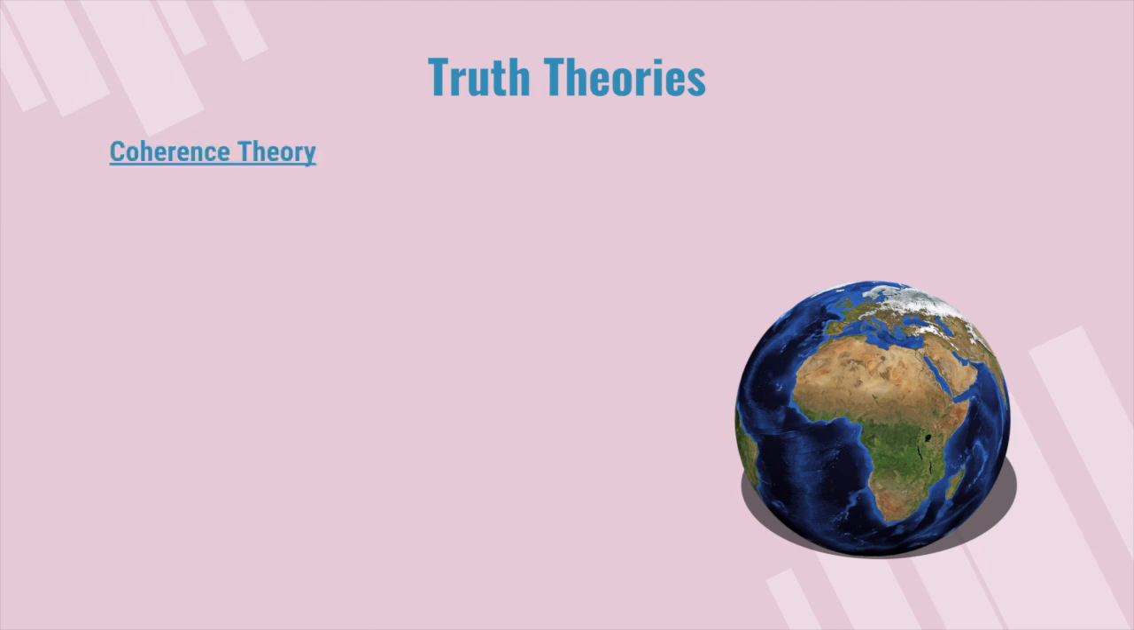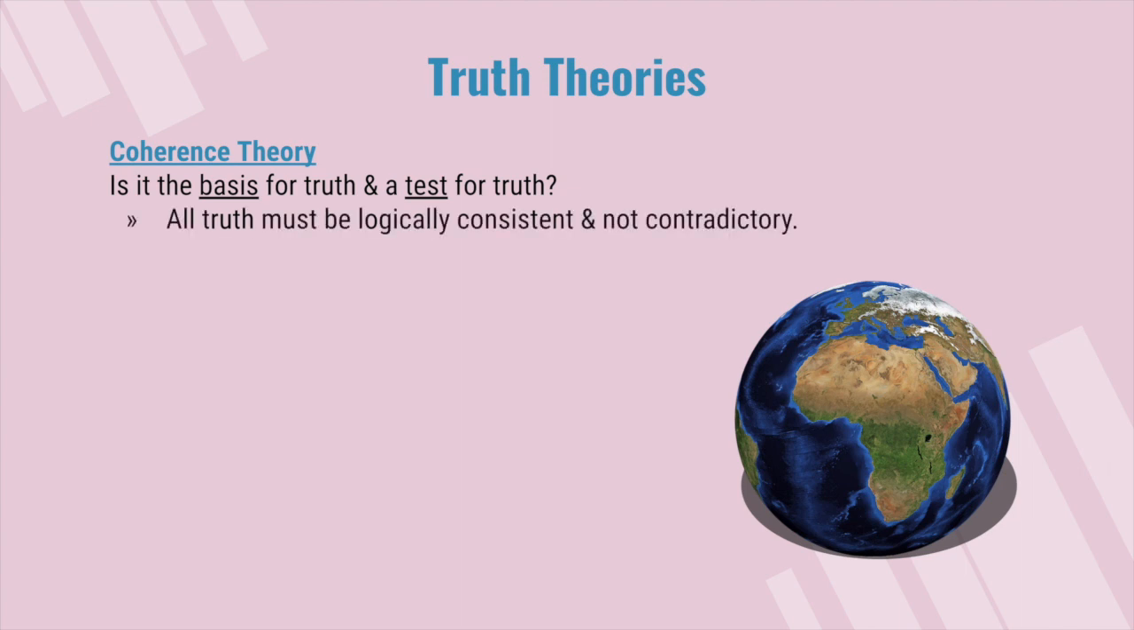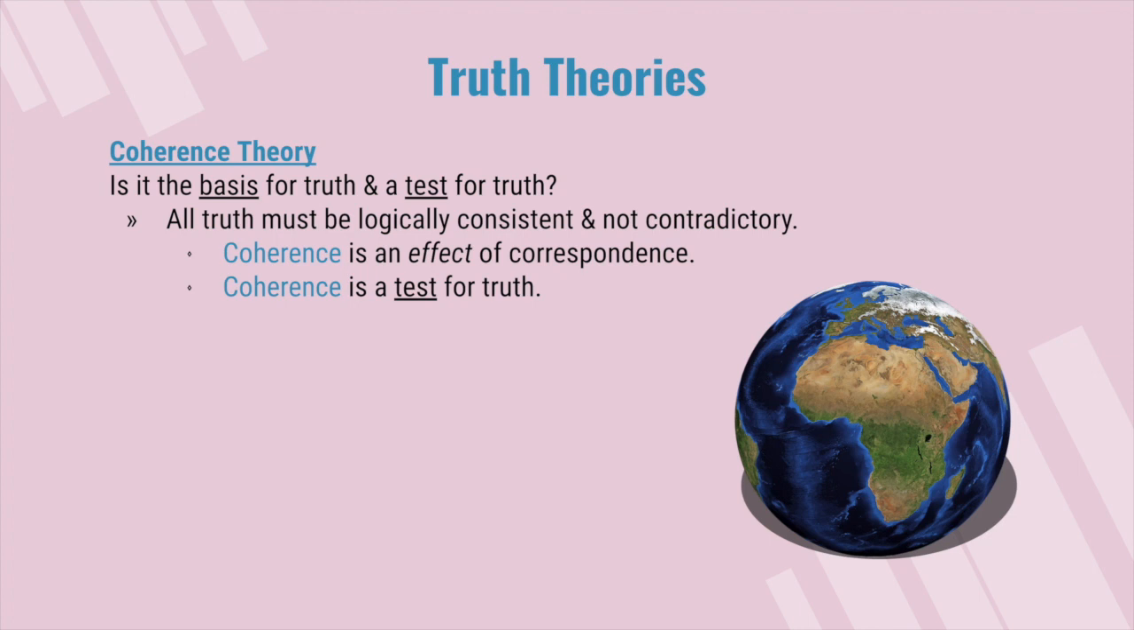Now, let's ask about coherence theory. Coherence theory says that a claim is true if and only if that claim does not contradict any other claims in a system. Well, that's nice. We want coherence, but is it the basis of truth? Let's ask, is it the basis for truth and a test for truth? Well, all truth must be logically consistent and not contradictory, but coherence is an effect of correspondence. Coherence is a test for truth.